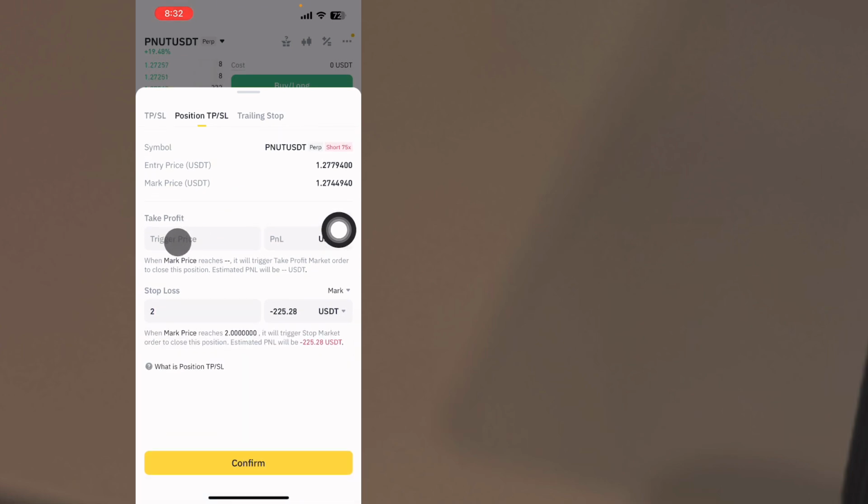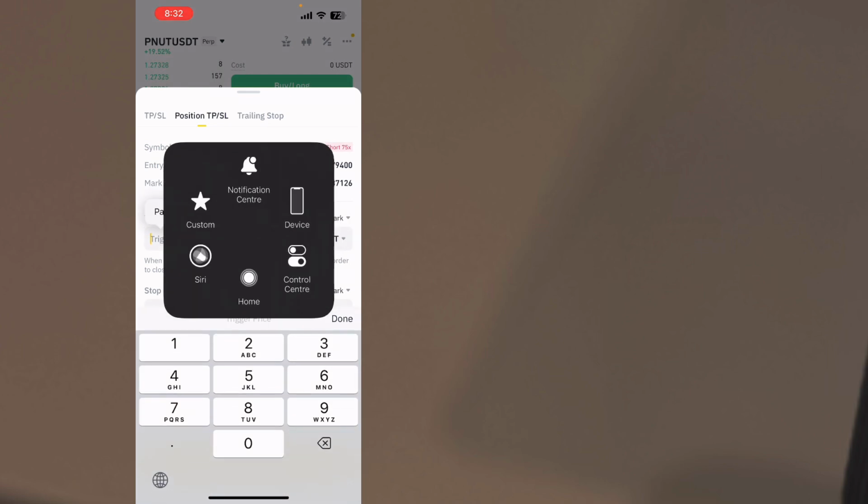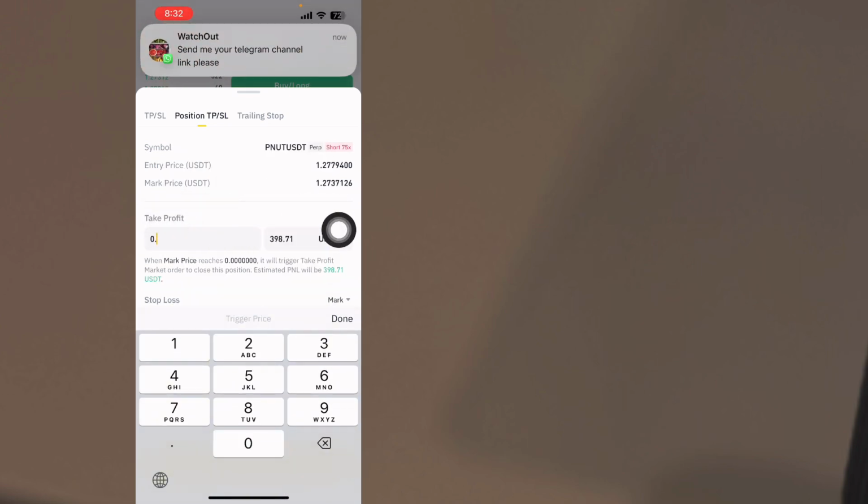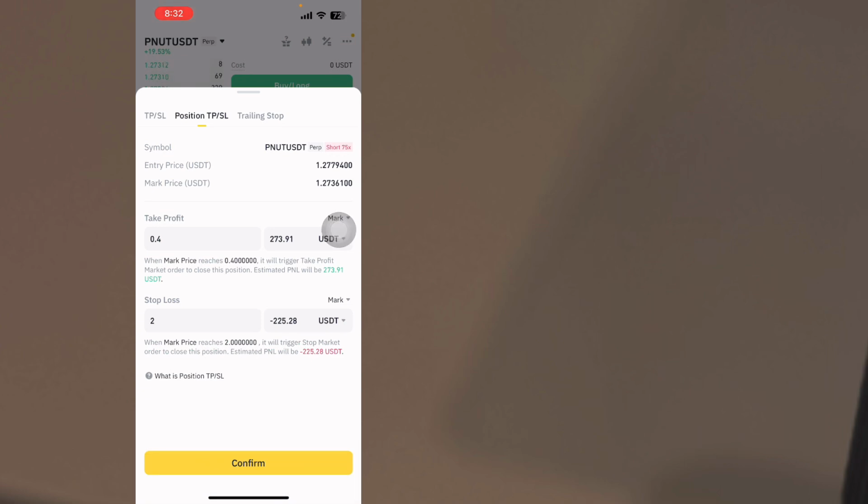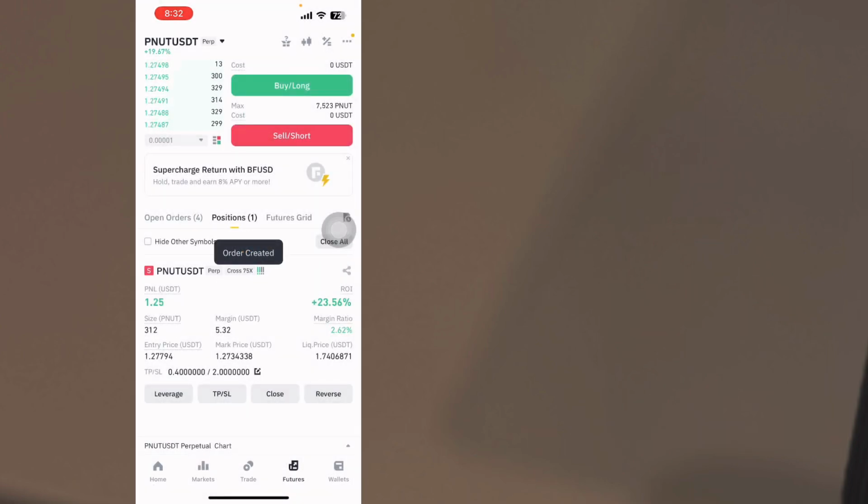So our stop loss is 2, meaning before the coin goes to 2, we are going to lose everything, which is not possible. Then we'll do what? We'll enter our take profit. Okay, this is where we want to exit the market. So our take profit was 0.4. Okay, if this trade goes well, we are going to make $273. So I just click on OK.